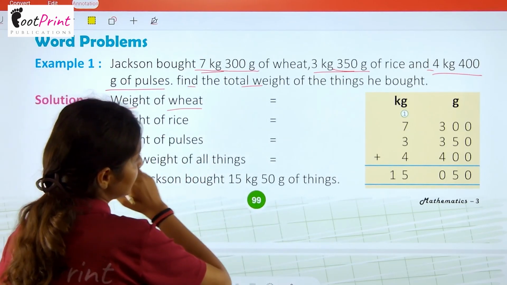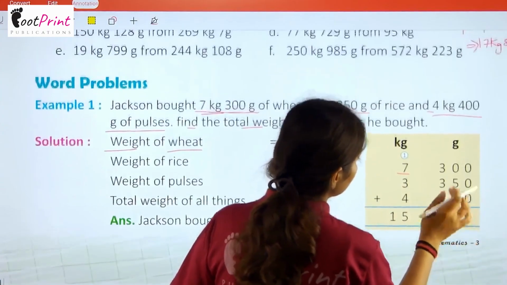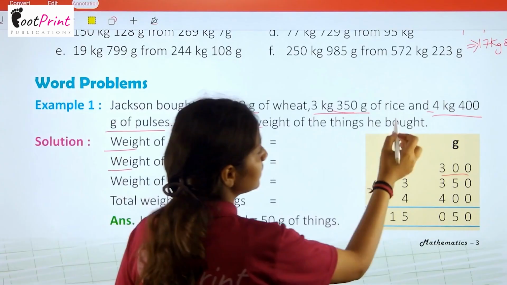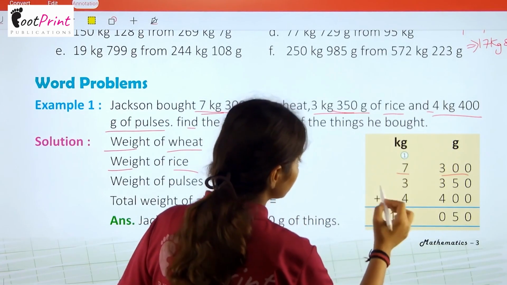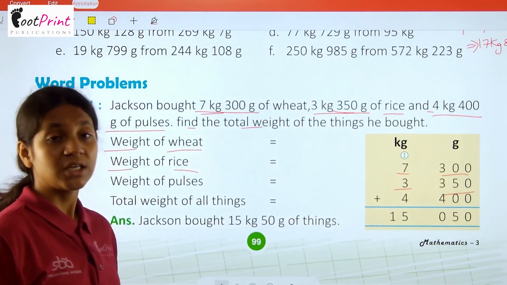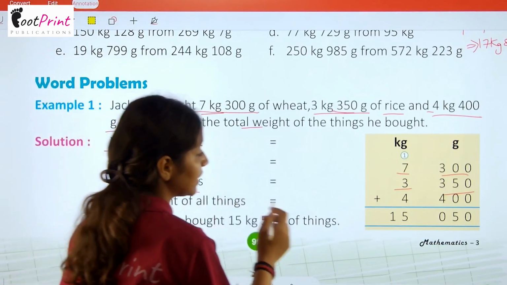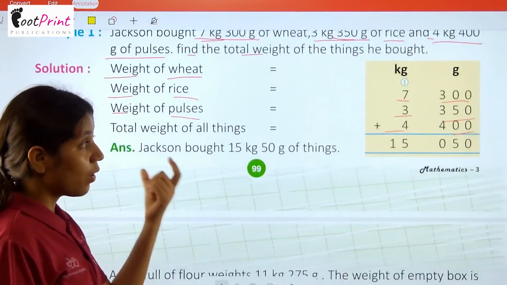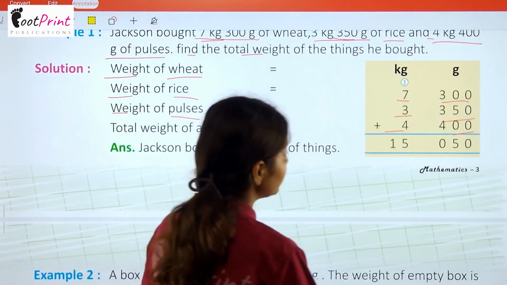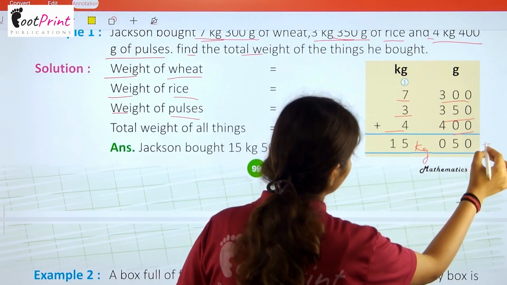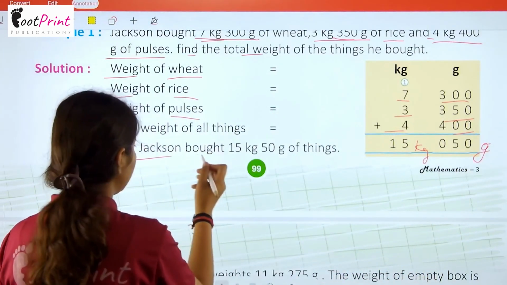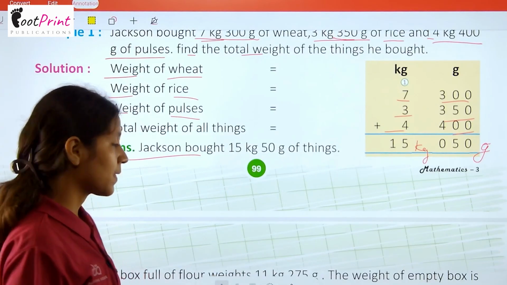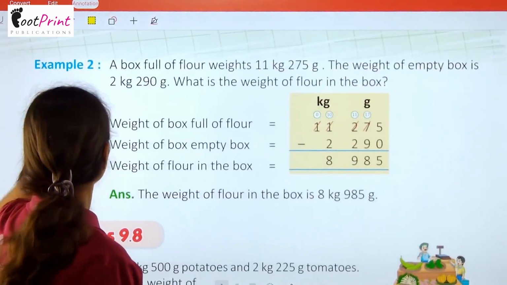Weight of wheat is 7 kg 300 gram. Now weight of rice is 3 kg 350 gram. Now weight of pulses is 4 kg 400 gram. Now when we are adding all the values, we are getting 15 kg and 50 gram. That means Jackson bought 15 kg and 50 gram of all the things. Okay. Now we have example number 2 of the same.